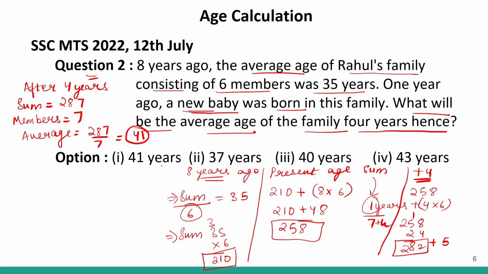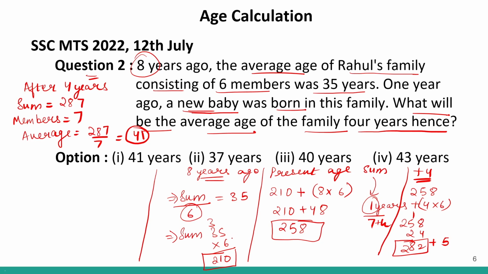Clear how we did? So we answered this question in 3 different stages. Let me repeat. So in the question we were given their sum 8 years ago. So 8 years ago their sum divided by the number of members of the family at that time, which was 6, was 35.